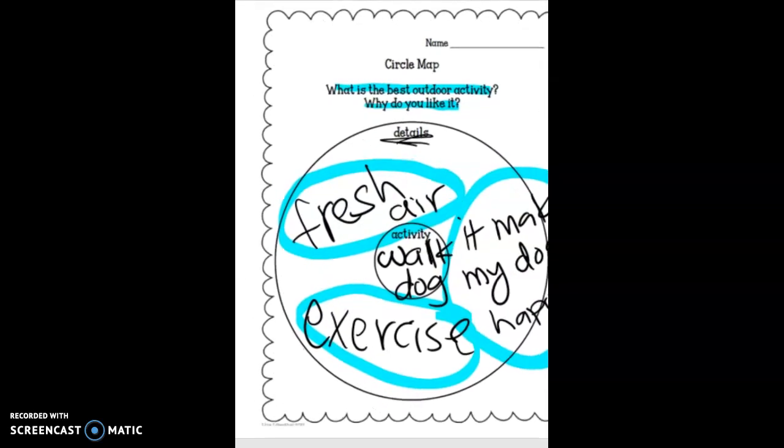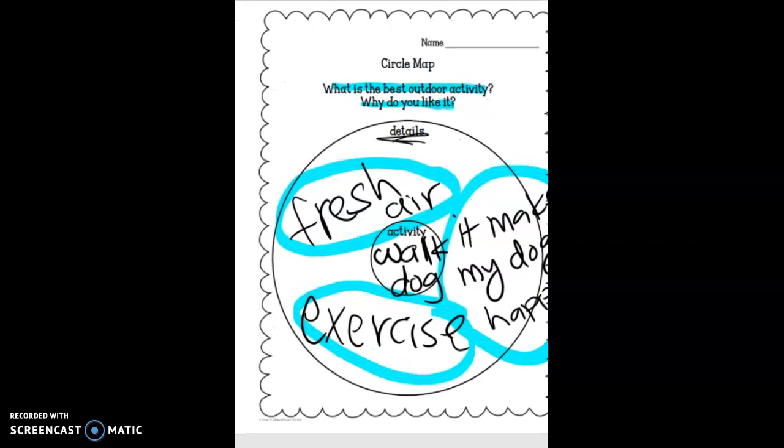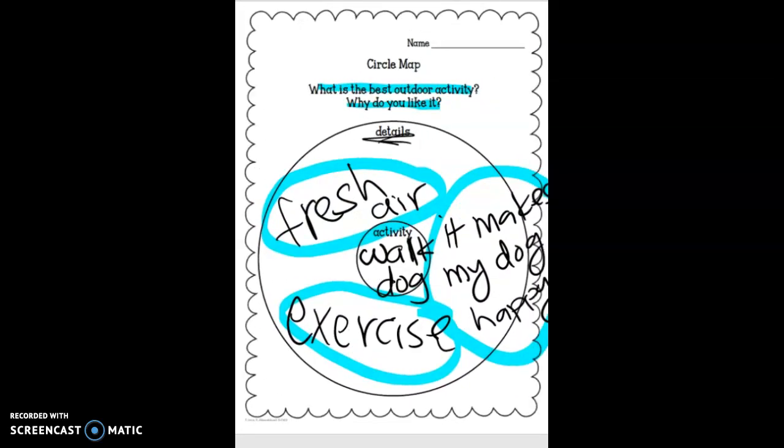Now, we made a circle map yesterday. The circle map is a way for you to brainstorm your ideas. So in the middle, we said our activity, which is the best outdoor activity, and I said walk the dog. Then you said, why do you like it? And that's what you put in the details section. So I said fresh air, it makes my dog happy, and it's good exercise. Now I only did three reasons because you need three reasons. You have to write about three reasons in your opinion piece, but if you want to put more details, it will help you give more details to write about.